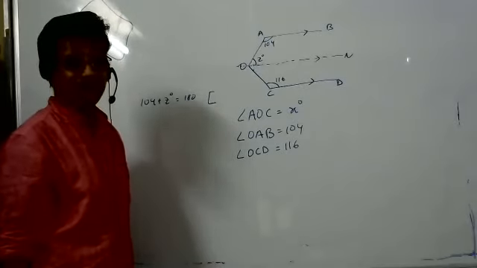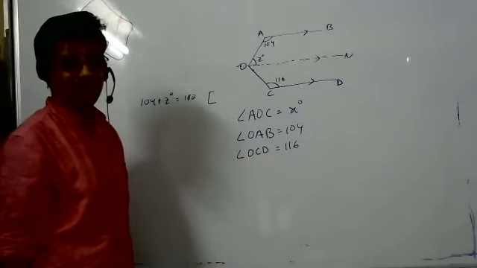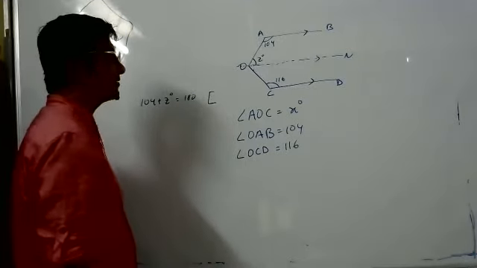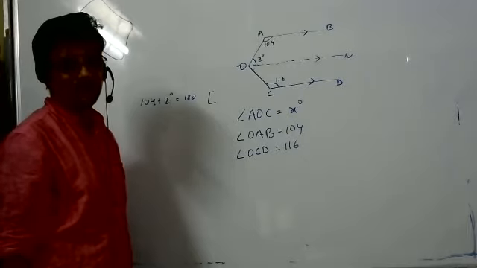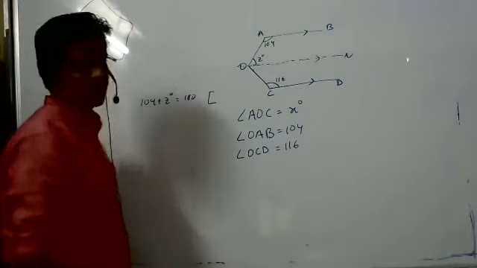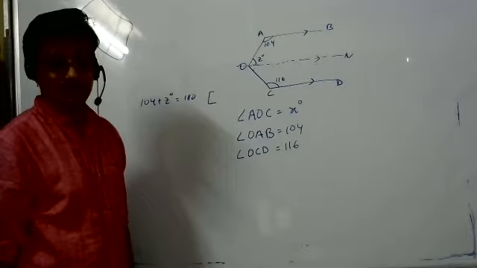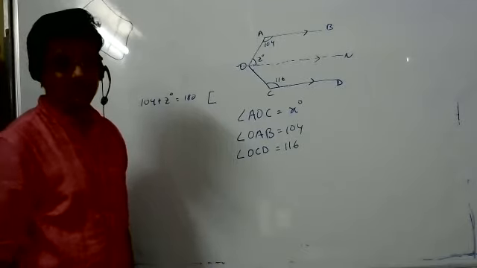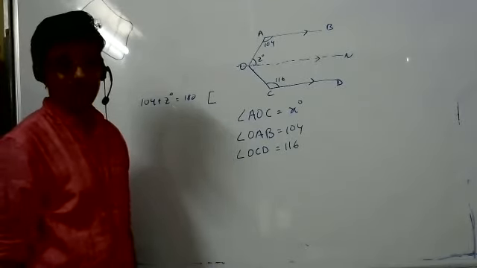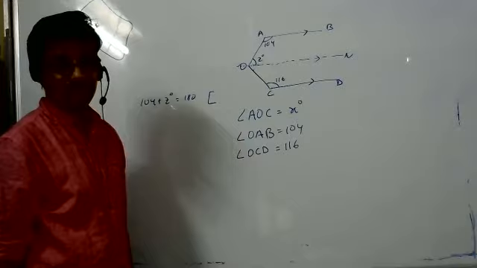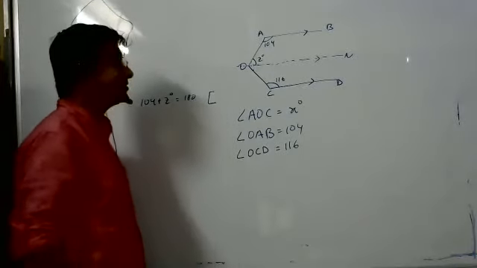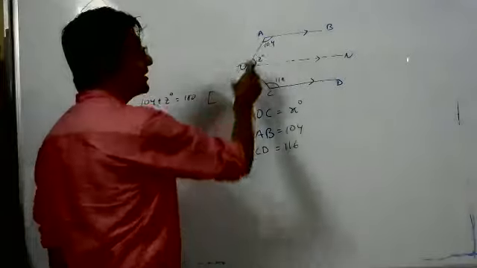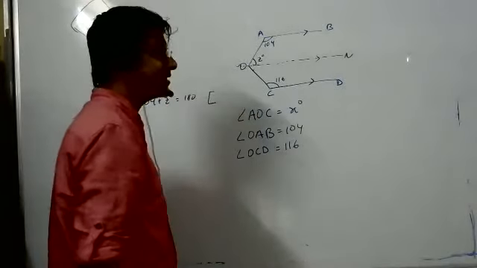Tell me, Mehak. Sir, because it's like... Why 180 degree? You said 180 degree. Why 180 degree? Sir, because it's supplementary. Why supplementary? So if we add both angles, the sum should be supplementary. So it's a co-interior angle. You tell me, a co-interior angle. Sum of co-interior angles is 180 degree.